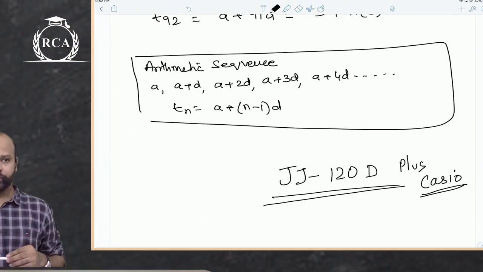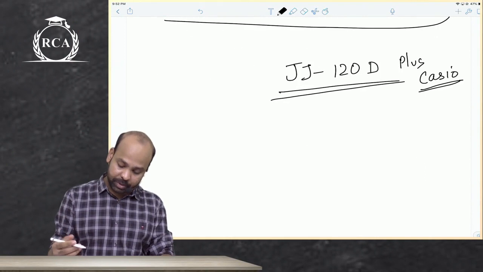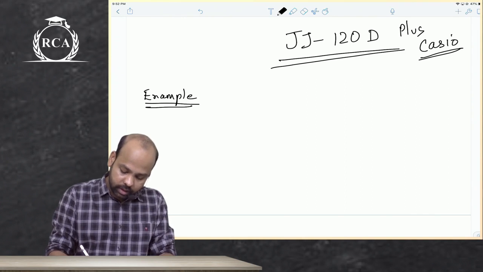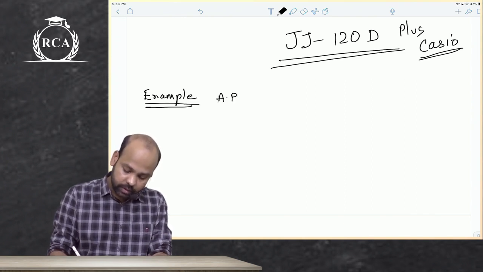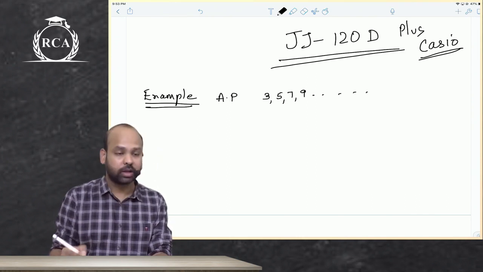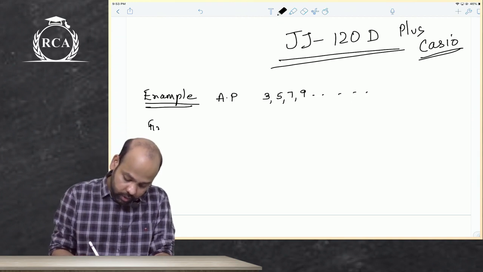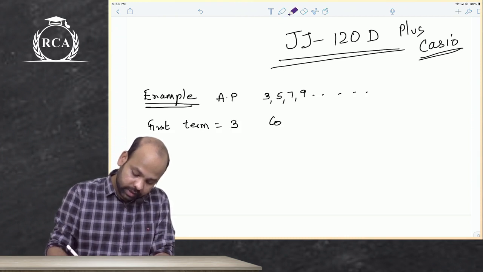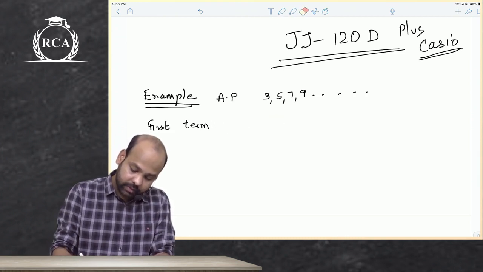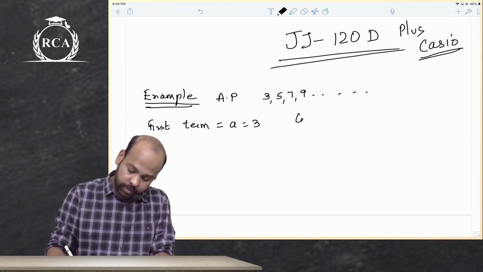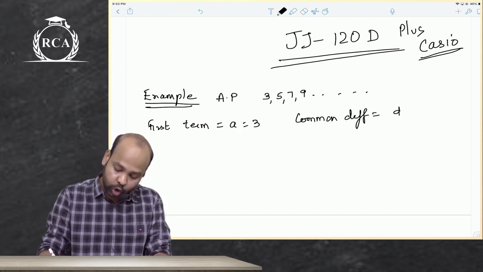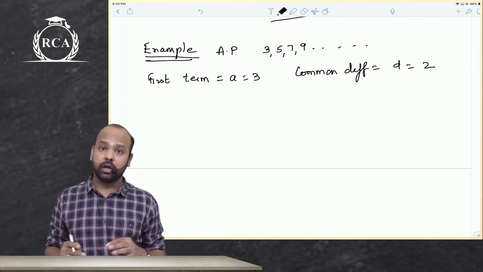Now, if you want, I can discuss one more example regarding the nth term. You'll be like, no sir. Say the arithmetic progression is 3, 5, 7, 9, and so on. What if this is your arithmetic progression? Your first term, that is a, is 3. The common difference would be the difference between any two consecutive terms, and that will be 2.